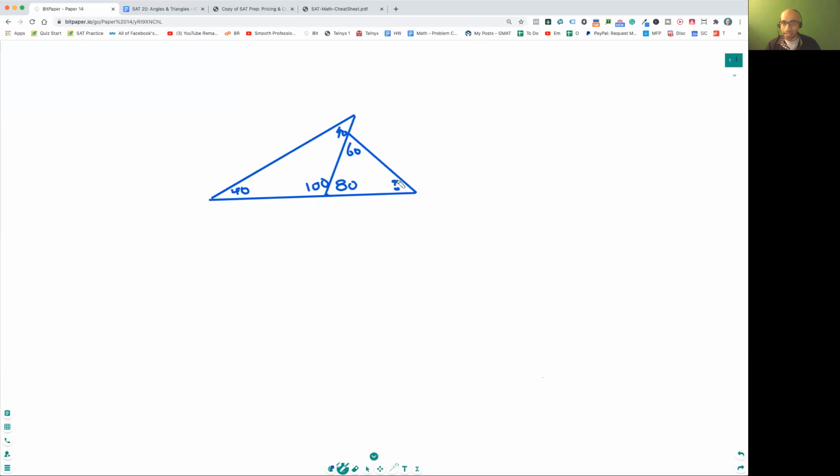Right now this is 80, and you want to find this. So 80 plus 60 plus how much is 180? One more time, you use the 180-degree angle. 80 plus 60 plus how much is 180? That is going to be 140. Okay, and that's the answer.